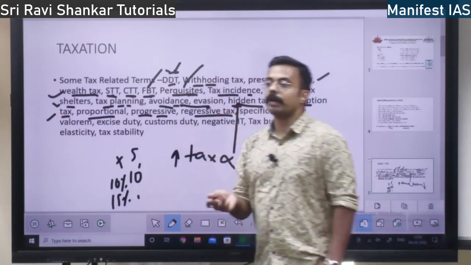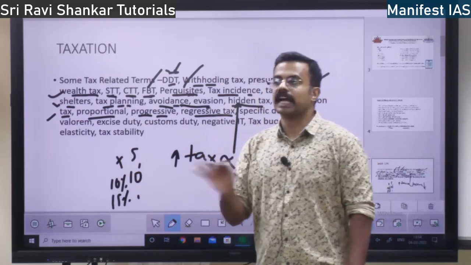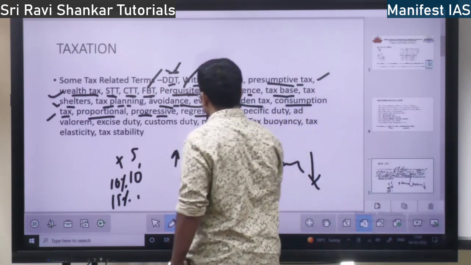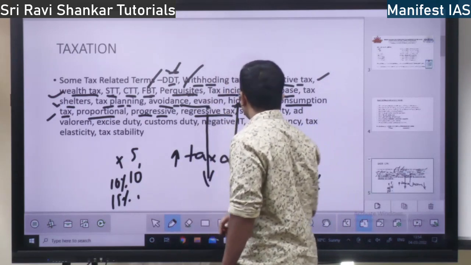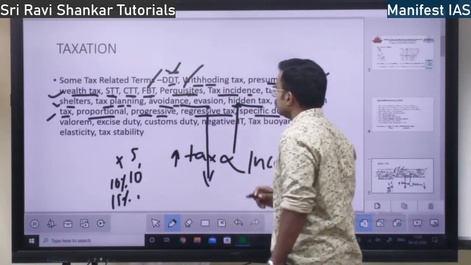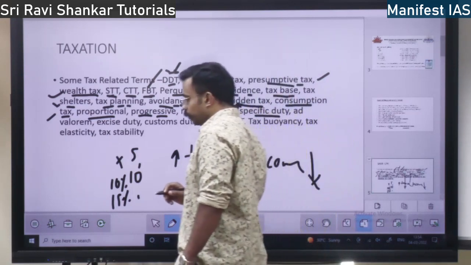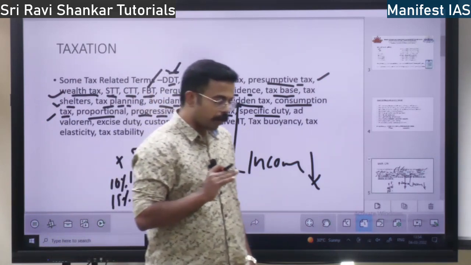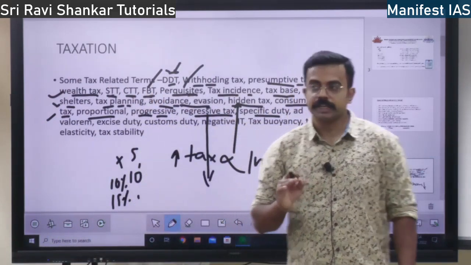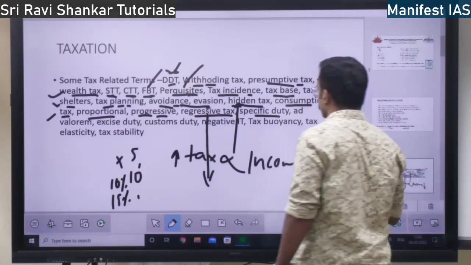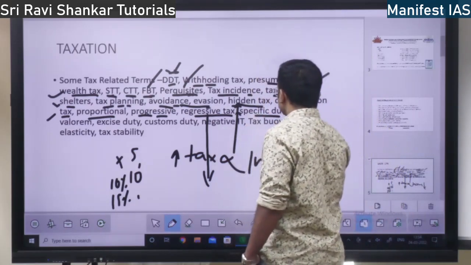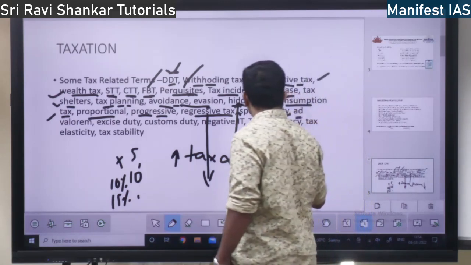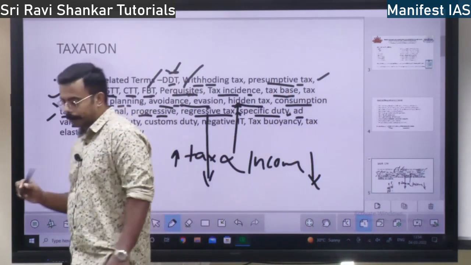Regressive tax: no matter what your income is, tax is similar. Tax doesn't change. That is indirect tax. It is regressive tax. It is poor for the bad. Next, specific duty. Specific duty means upon specific facilities, if the duty is imposed on specific things, specific products, specific goods, that is specific duty.